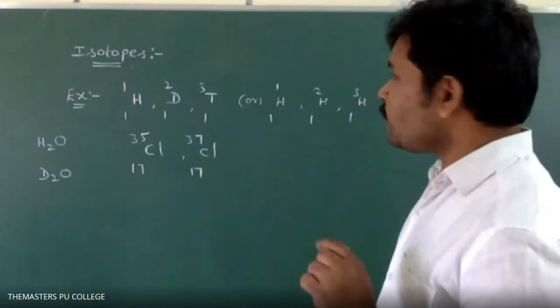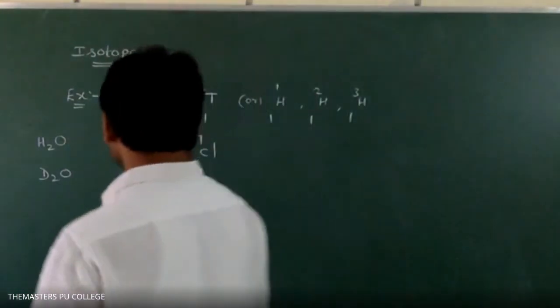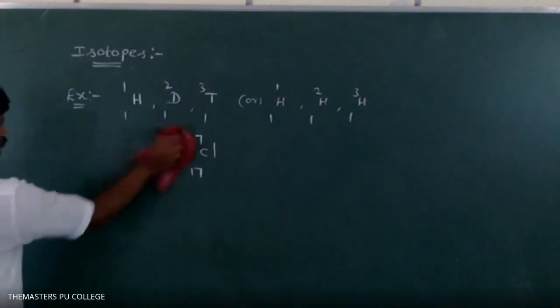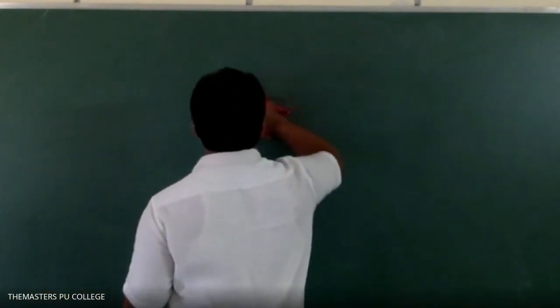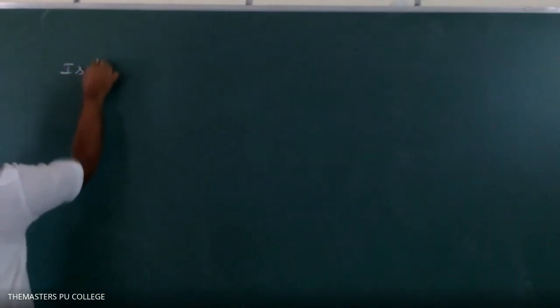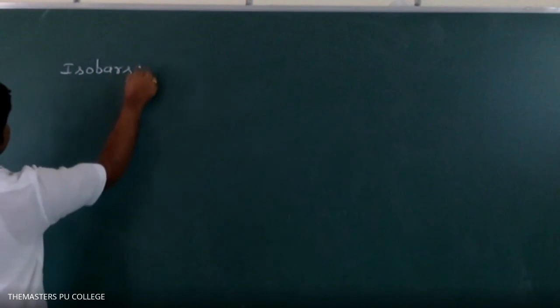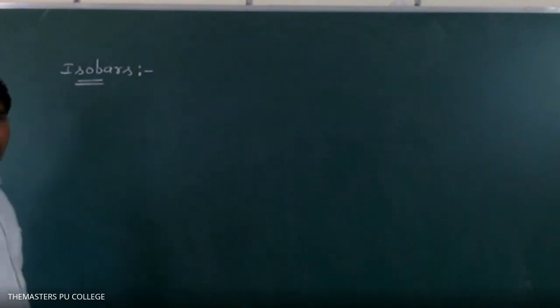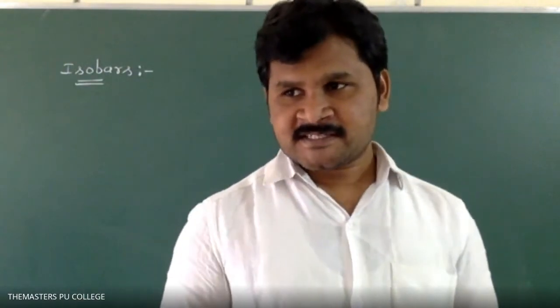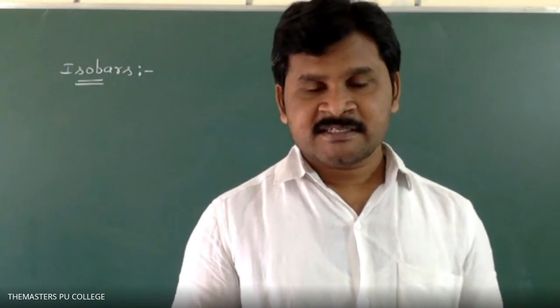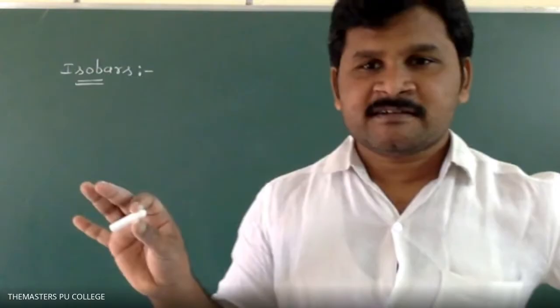Next, isobars. What are isobars? Atoms of different elements, not the same element, having the same mass number but different atomic number.